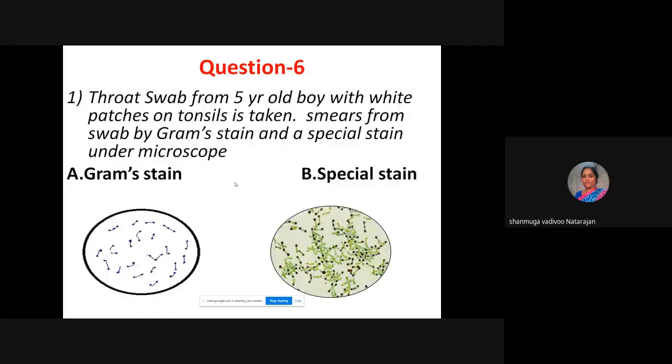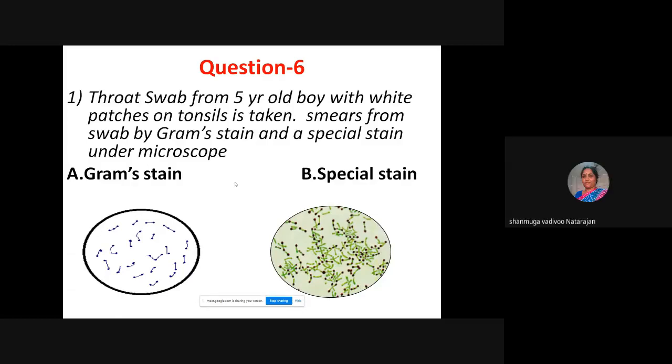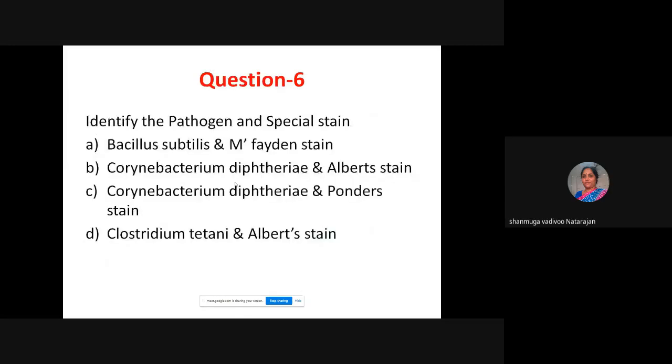Here is the case-based question. A throat swab of a 5-year-old boy with white patches on tonsils is taken. Smear. You can see a gram stain picture and a special stain. So the question is: identify the pathogen and special stain. Option A is Bacillus subtilis and Maneval stain. Option B, Corynebacterium diphtheriae and Albert. C, Corynebacterium diphtheriae and Ponder's. Fourth one is Clostridium tetani and Albert stain.